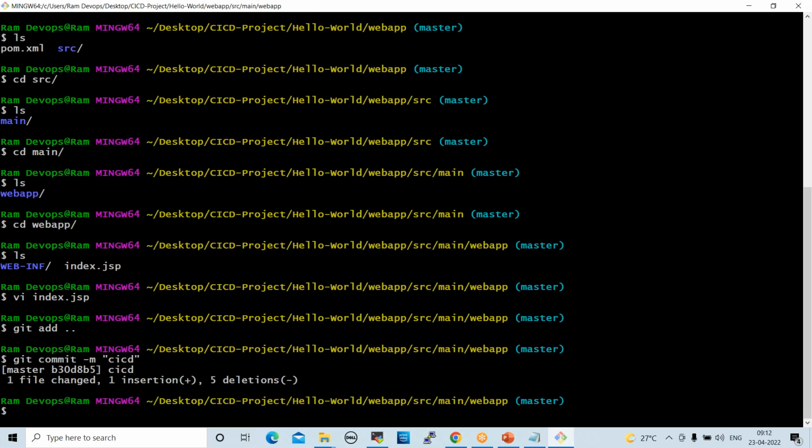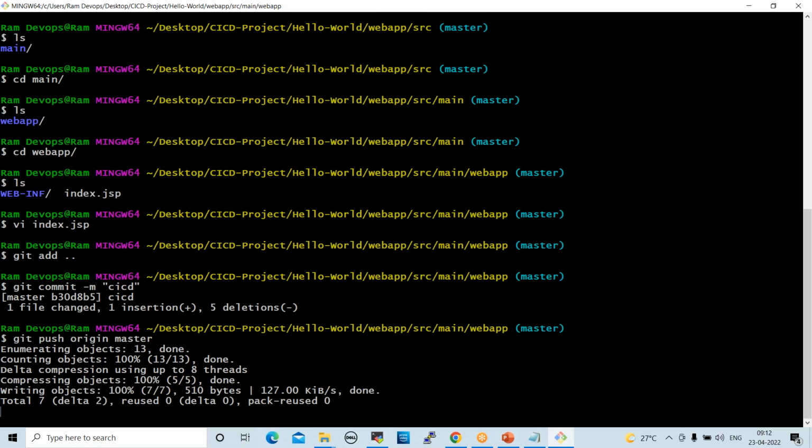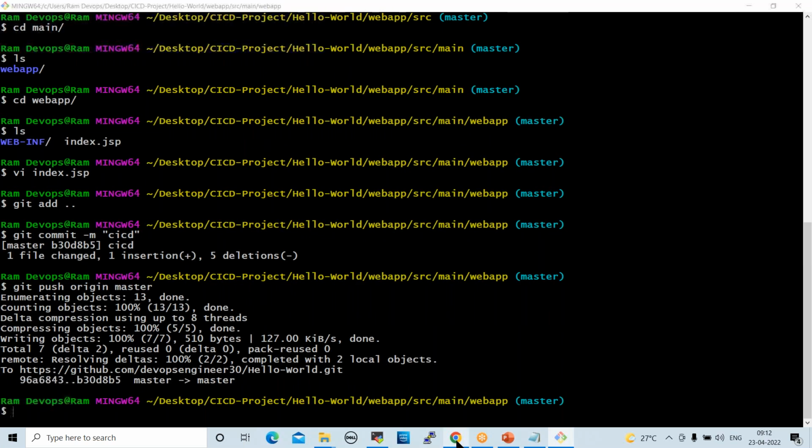After that, once we commit the code, we push this to GitHub. Push to GitHub. Git push -u is not required basically. Git push origin master. Now this code is pushing to the remote repository, GitHub.